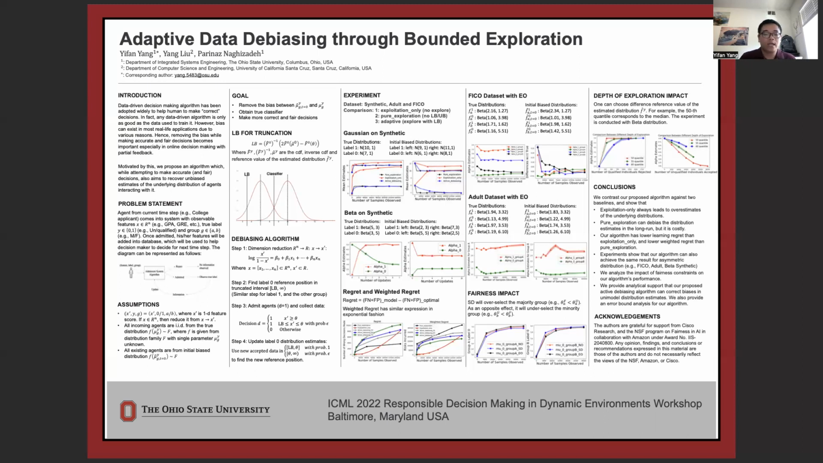To summarize our work, in this paper, we show that the exploitation-only model will always lead to overestimation, and the pure exploration model can remove the bias, but it is costly. Our algorithm has a lower learning regret than the exploitation-only model and a lower weighted regret than the pure exploration model. Moreover, our experiments show that our algorithm can achieve the same results for asymmetric distributions. And we also provide the error bound analysis and analytical support that our algorithm can correct biases in unimodal distribution estimates. Thank you for listening.